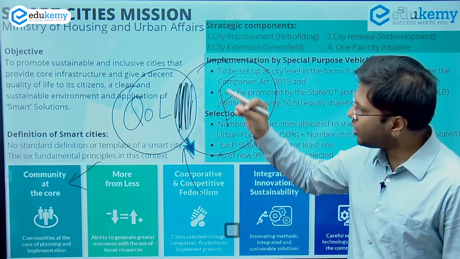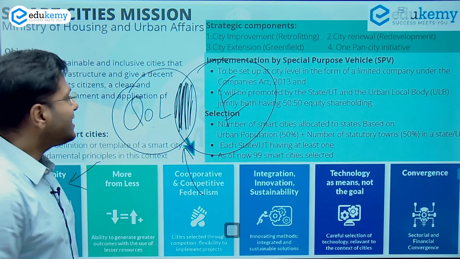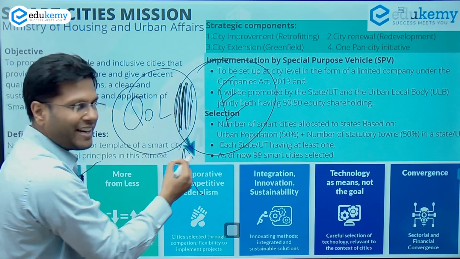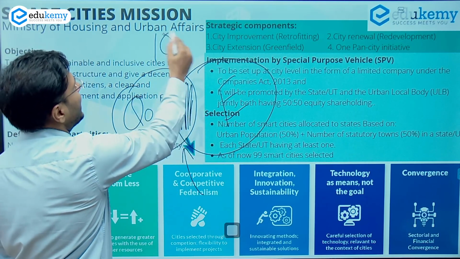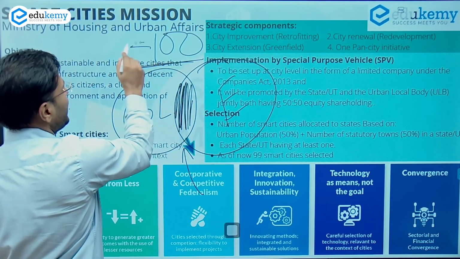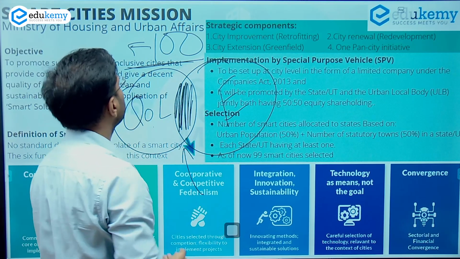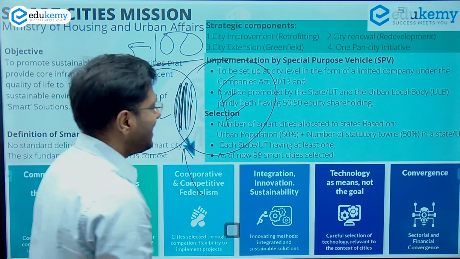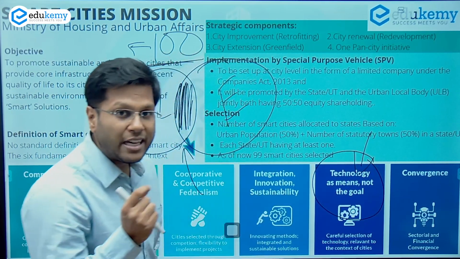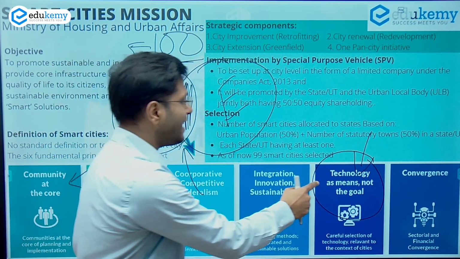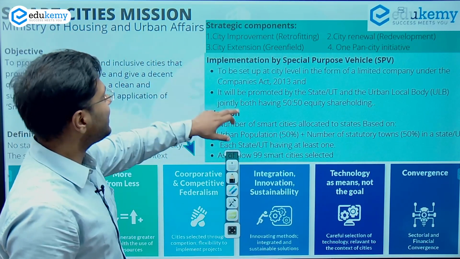So less waste and creating more renewable, recycled products. We are talking of a circular economy. The cities will be selected from the particular states, and then after that by the central government. So there is a specific way in which these cities will be selected. There had to be a maximum of 100 cities to begin with, and yes, we have less than 100 cities. We have 99 cities, and some have also gone out of this mission. It is technology which is going to make the transformation. The idea will be to have convergence in the field of finances and this particular sector, right? So this is the main focus of the Smart Cities Mission.